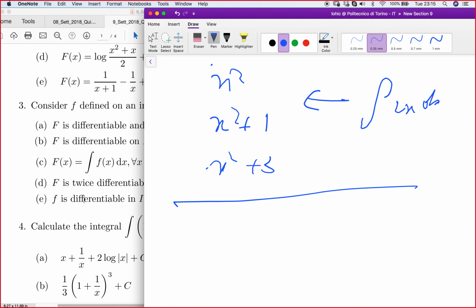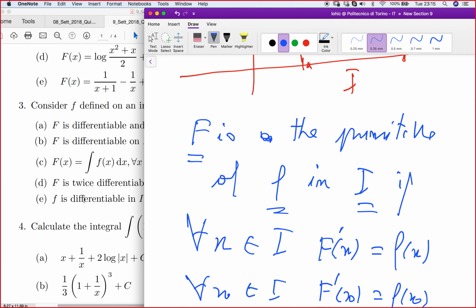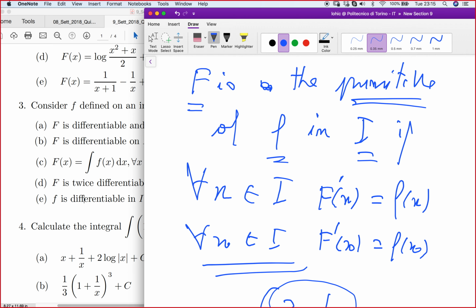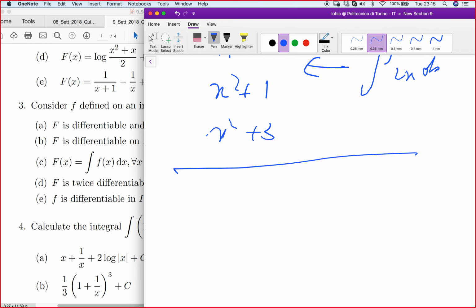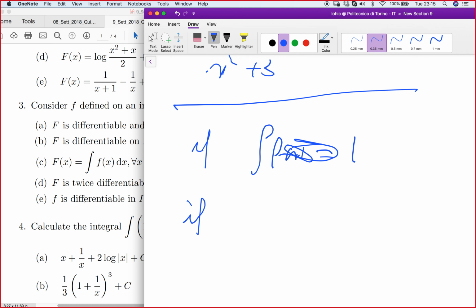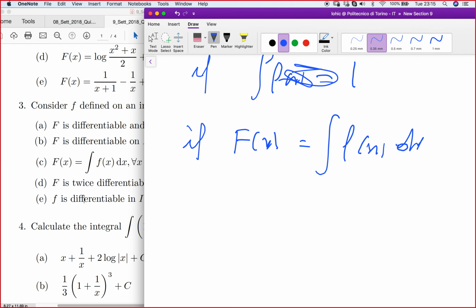It means that the concept of primitive is defined through the derivative, not through the integration. So if f of x is equal to the integral of f of x in dx, okay, this does not mean that f of x is the primitive.